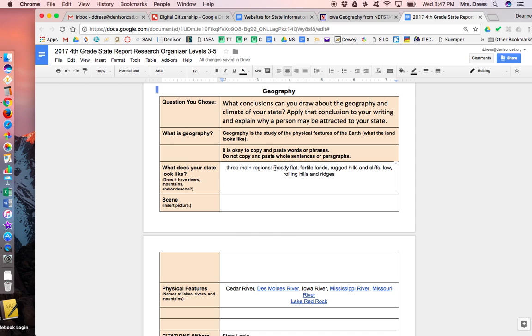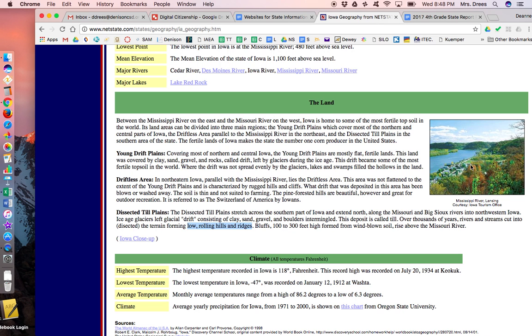Well, I might actually move this. I'm going to press return to move that down. So the 3 main regions are mostly flat, fertile lands, I'm going to press return. Rugged hills and cliffs and low rolling hills and ridges. So that gives you a description of what my state looks like. Now I need to find a picture. I could copy this picture. This picture shows the Mississippi River.